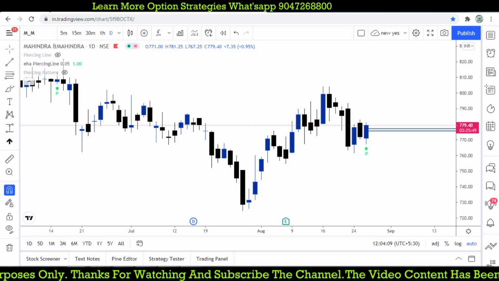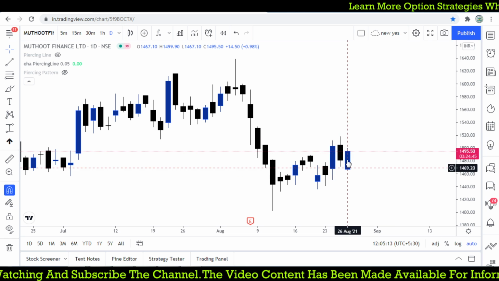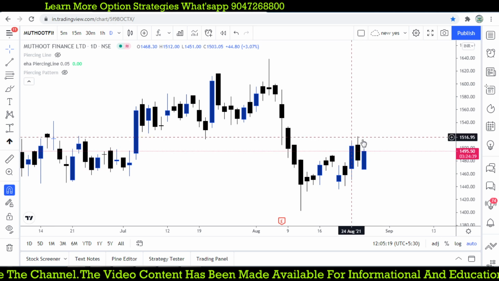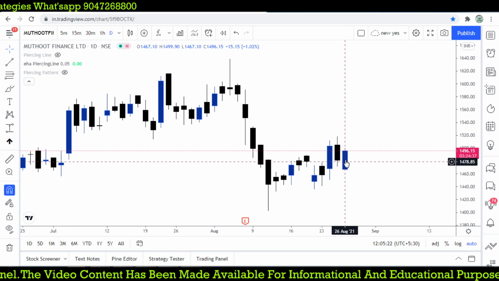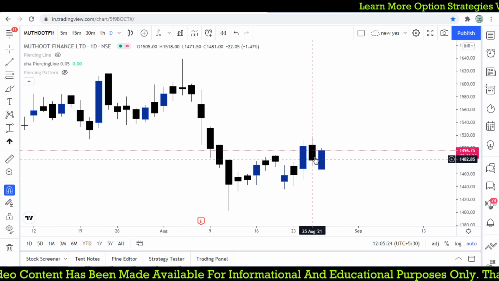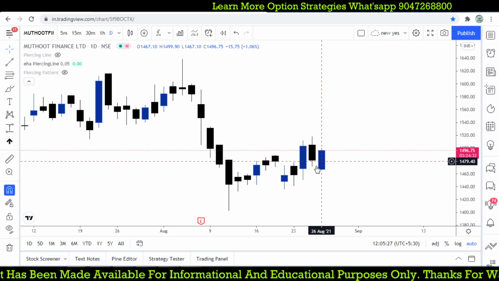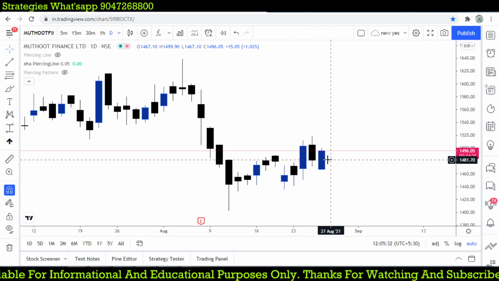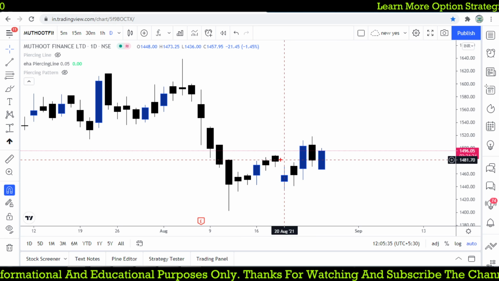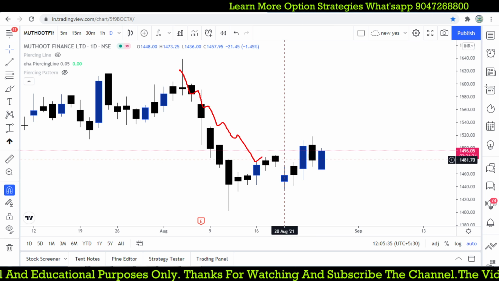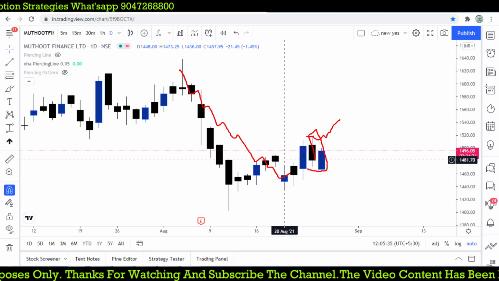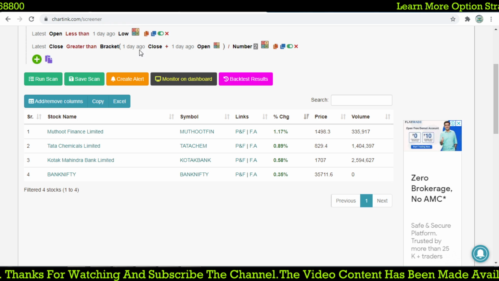Let's take Muthoot Finance. So this is the one we are going to look at. There is an exact piercing candle. When the market closes with exactly this pattern, this is a great piercing line pattern. When this kind of pattern forms, we take it as a bullish reversal, where the market had been moving down and now there is a reversal pattern. So we find this point, and we will go for a buy above that level. That is the main idea we are discussing right now.